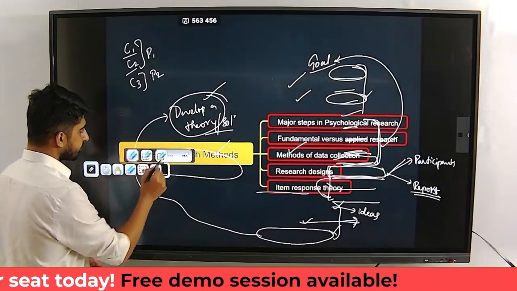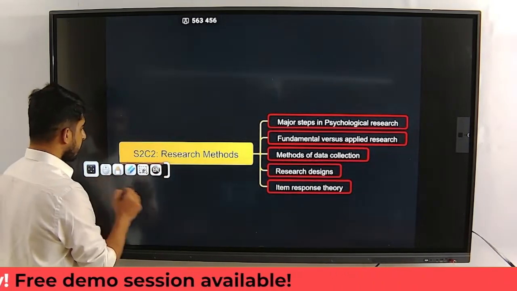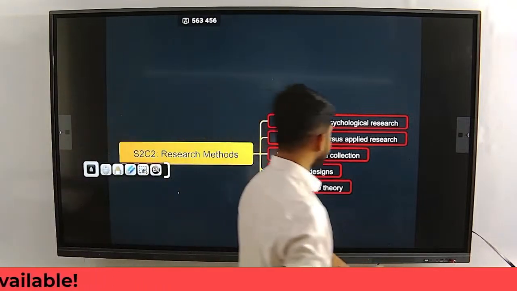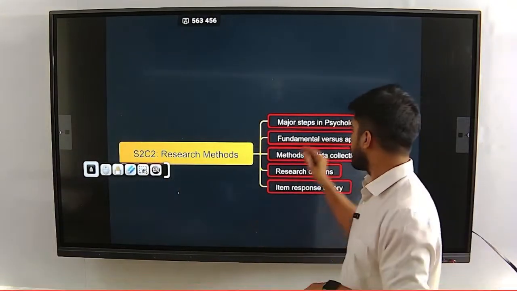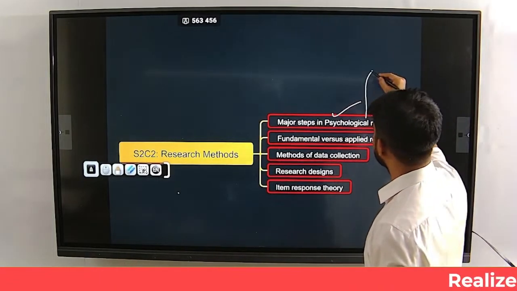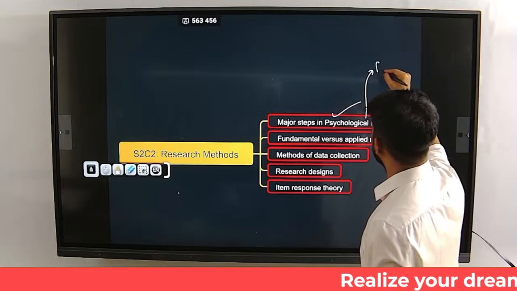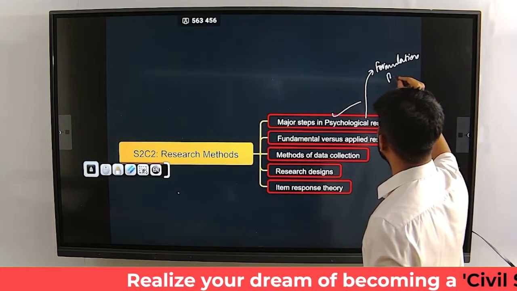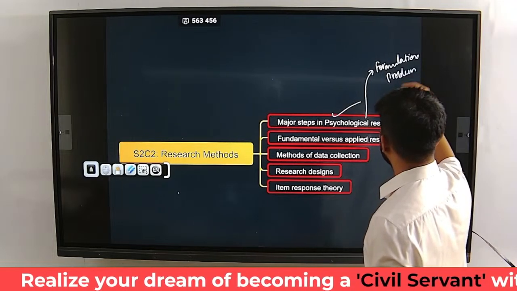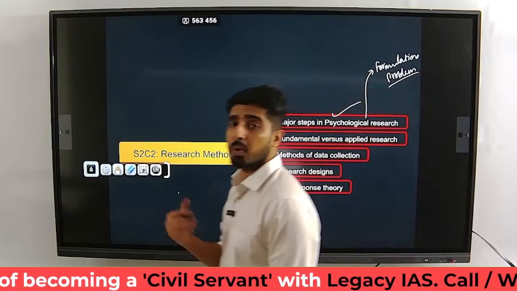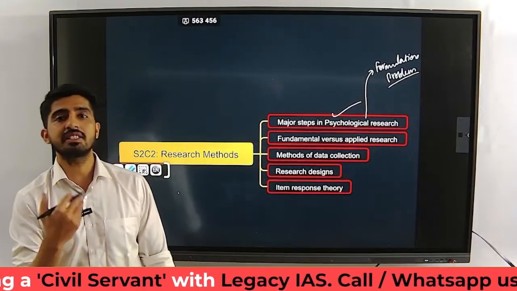Next, section 2, chapter 2. Look at this. Major steps in psychological research. Starting from what? Formulation of the research problem, right? Basically you start from the statement, as in what the problem is, what you are doing the research on.